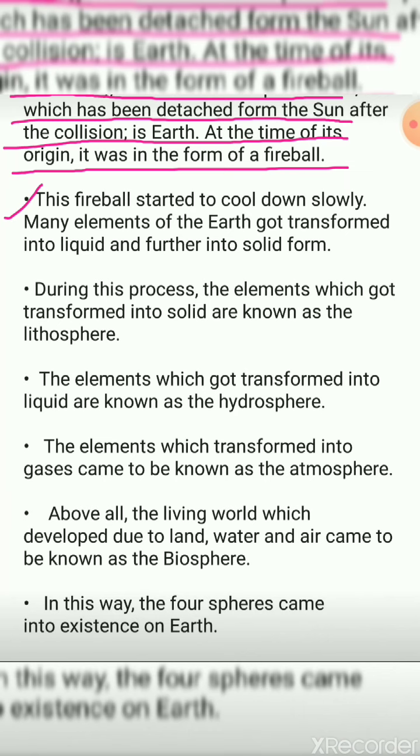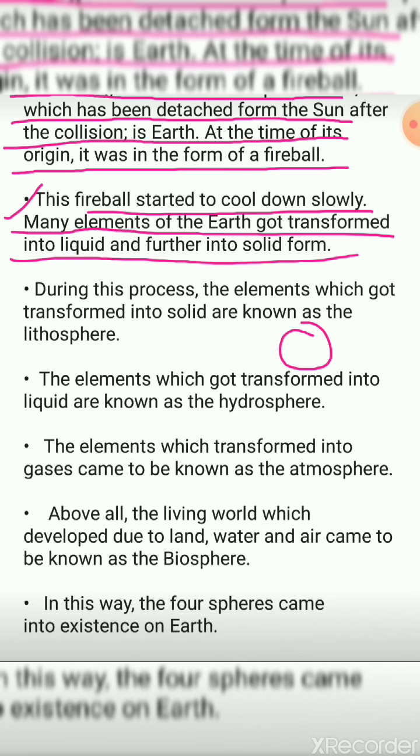Next, this fireball started to cool down slowly. Many elements of the earth got transformed into liquid and further into solid form. Okay, students, what they are saying over here is that this is the sun. A collision was seen, and a bit of it was separated, and this was the fireball, and this fireball slowly started getting cooled down. Cooling down was being seen. Many elements of the earth got transformed into liquid and further into solid form.